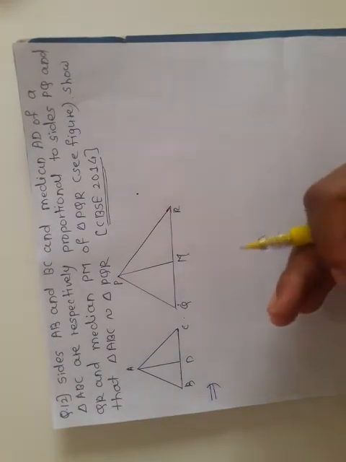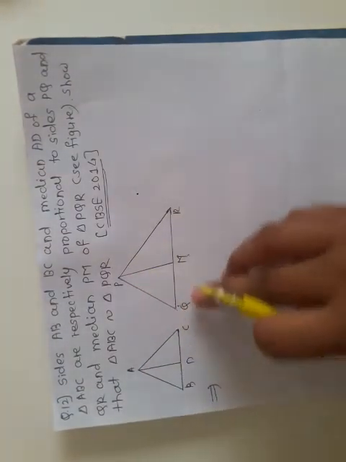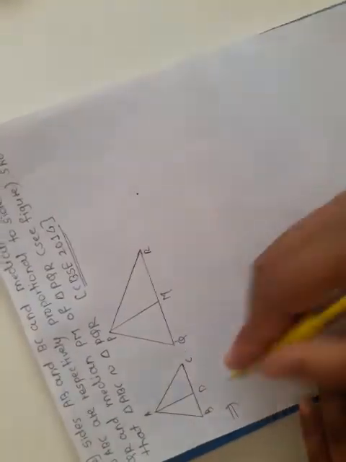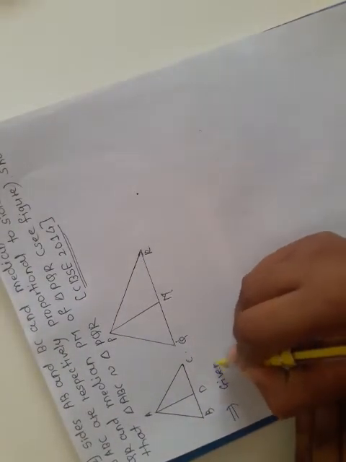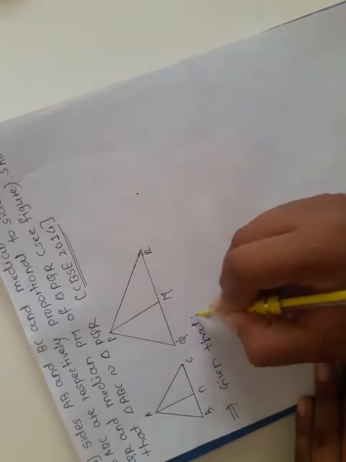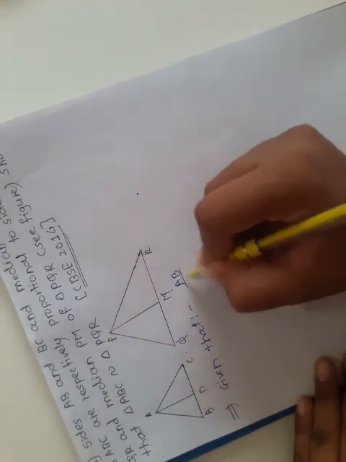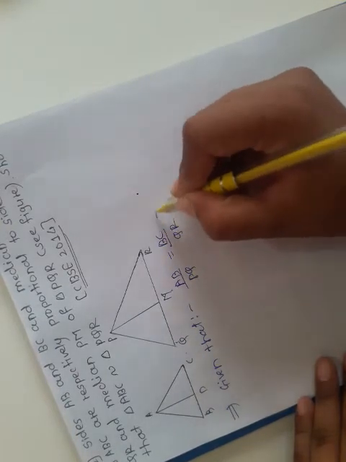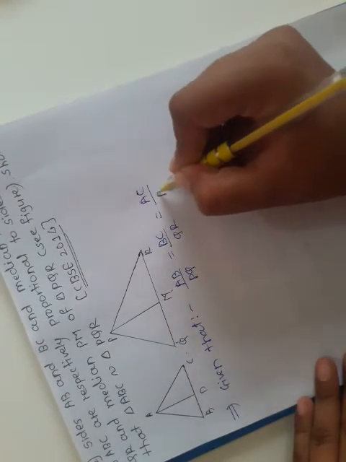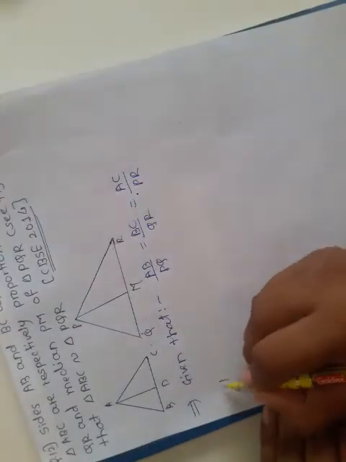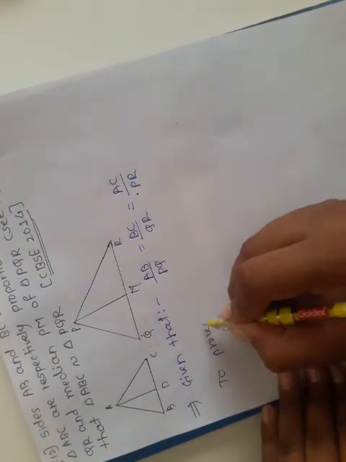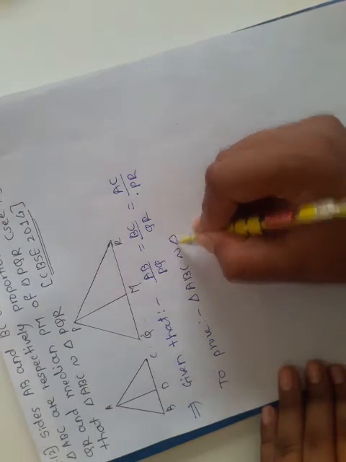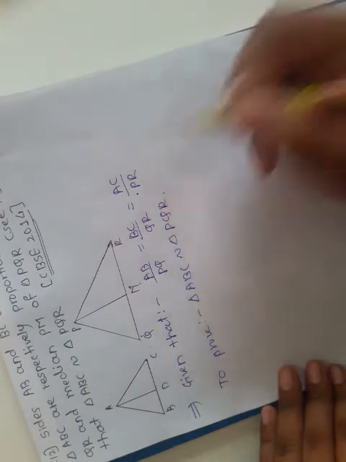So what is given to us? AB upon PQ, BC upon QR and AD upon PM are equal. So write down the given things. Given that AB upon PQ is equal to BC upon QR is equal to AC upon PR. This is given to us. And what we have to prove? To prove: triangle ABC is similar to triangle PQR.